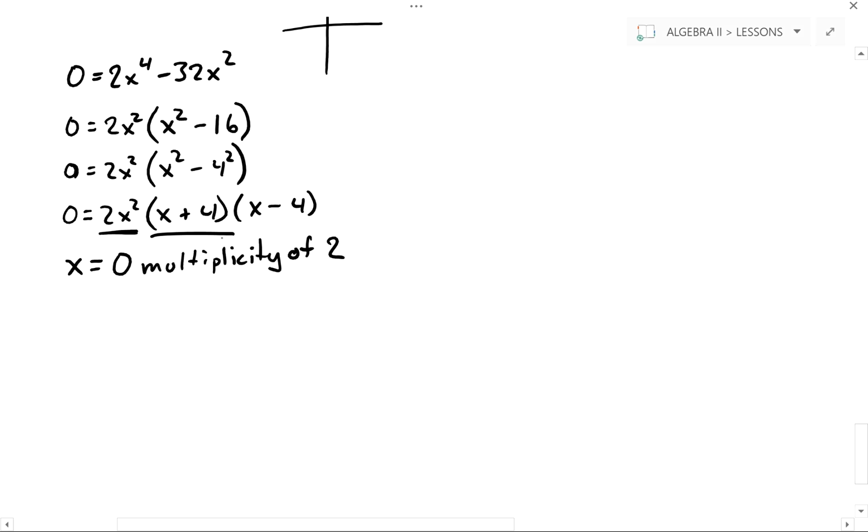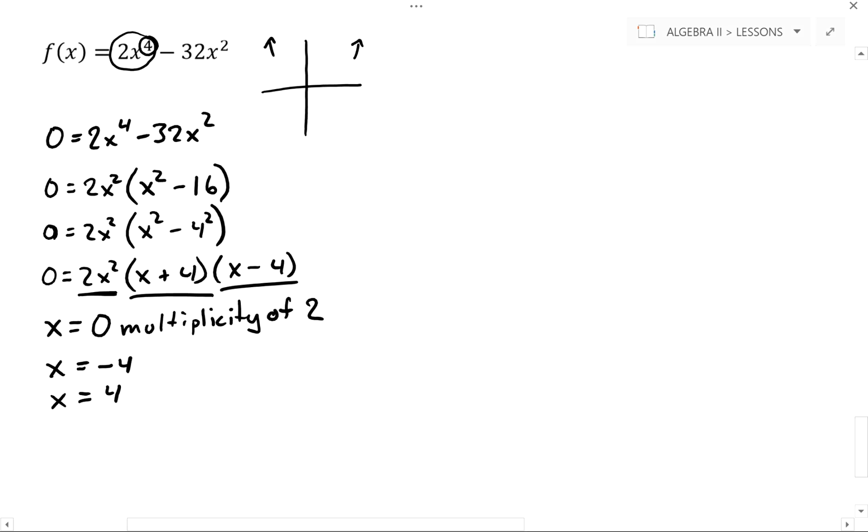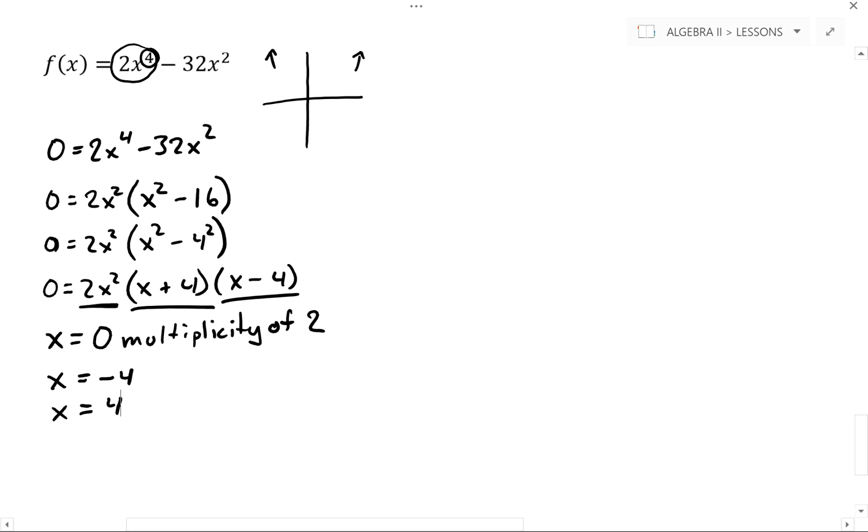Okay, looking at our second factor, what do I need to plug in for x to make that 0? Well, -4, because -4 plus 4 will give me 0. And last but not least, the x minus 4 factor, I need to plug in x equals 4, so that I get 4 minus 4 equaling 0. And so we know our end behavior, we know our zeros, and we know their multiplicity. And in this case, one of our zeros has a multiplicity of 2.